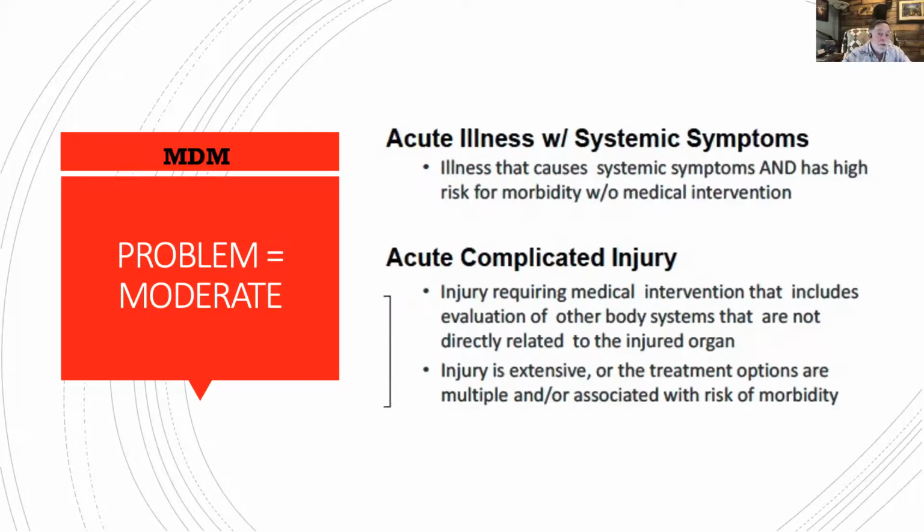Now, moderate with acute would be slightly different. That would mean that we're requiring some kind of medical intervention, that we're having to check other body systems, et cetera. It has a high risk for morbidity without medical intervention. In other words, if we don't take care of it, this is probably going to get much worse for the patient. Now, we can take care of it and maybe it won't get so much worse.